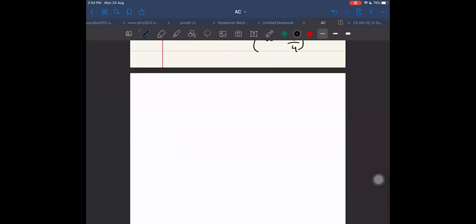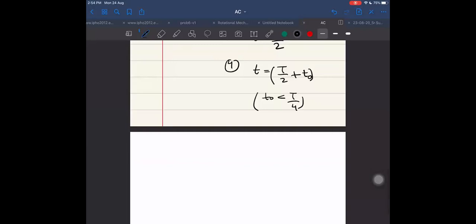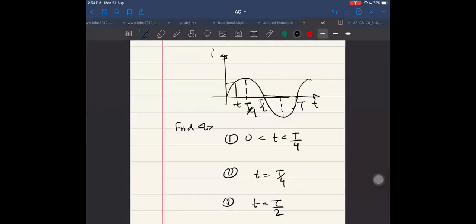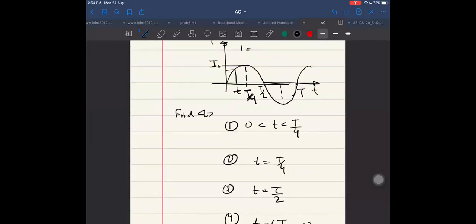Can you find it? What is the equation? The current is given as I equals I naught sine omega t. Can you do it now?